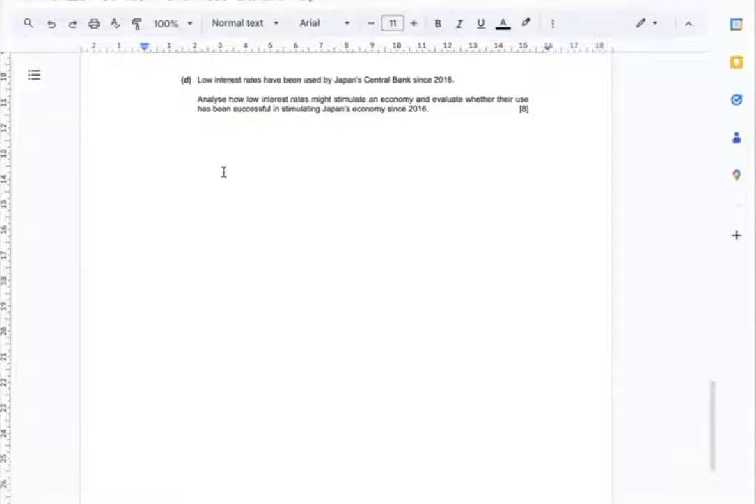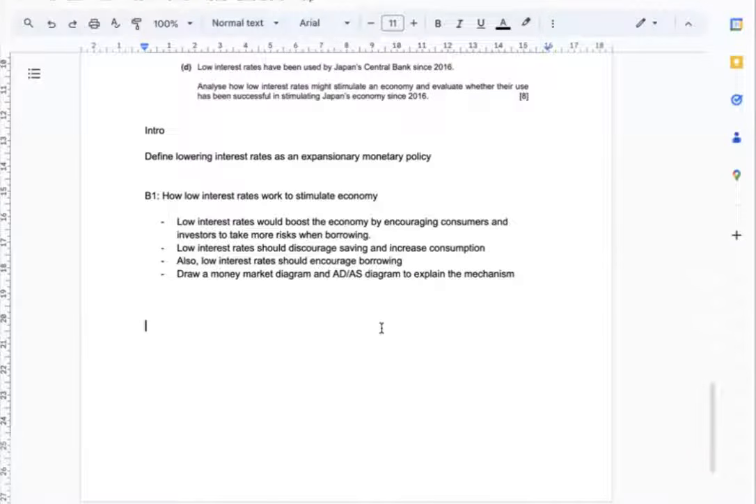Question D. Low interest rates have been used by Japan's central bank since 2016. Analyze how low interest rates might stimulate an economy and evaluate whether their use has been successful in stimulating Japan's economy since 2016. Okay, the intro will define lowering interest rates as an expansionary monetary policy. Theoretically, low interest rates would boost the economy by encouraging consumers and investors to take more risks when borrowing. Also, low interest rates should discourage saving and increase consumption.